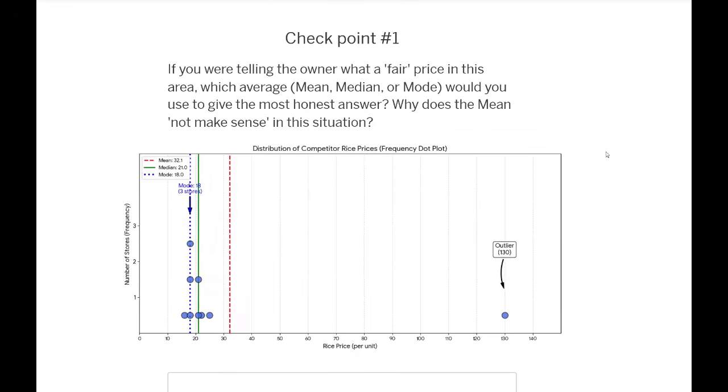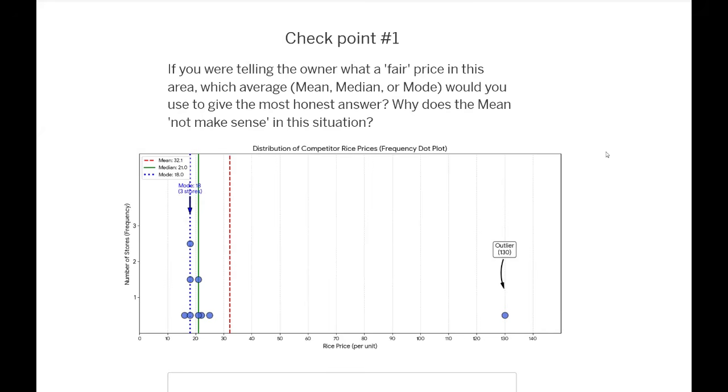So based from this one, what could be the fair price in this area, and which average would you use to give the most accurate answer? And why does the mean not make sense in this kind of situation? And what do you think causes the mean to become 32.1?